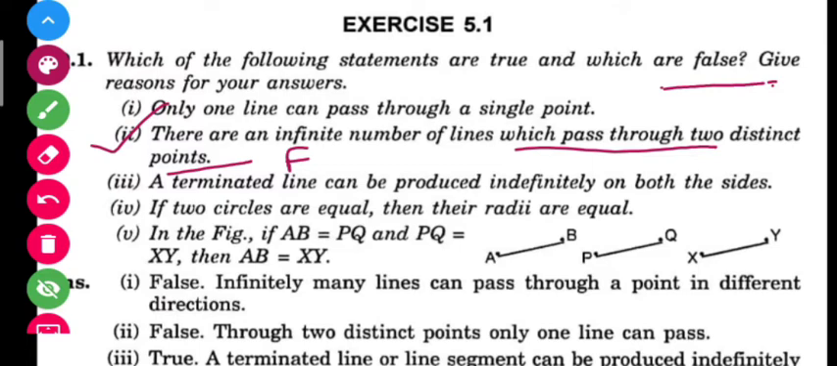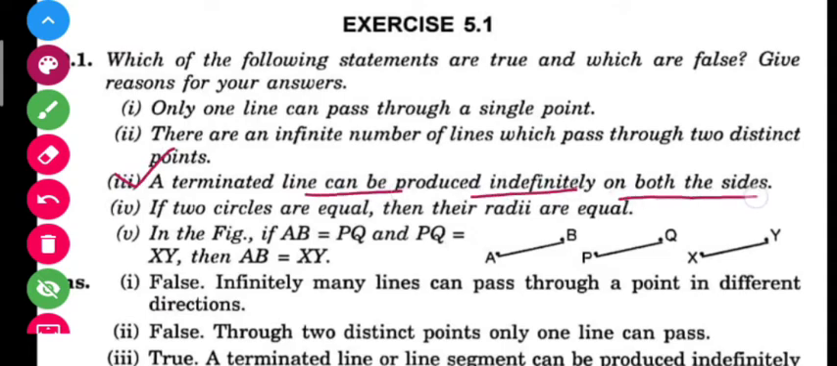Now let us see the third. A terminated line can be produced indefinitely on both sides. So think about it. Yes, this is the axiom, or sorry, this is postulate number 2, which says that if you have a terminated line here, you can produce it. You can produce it further. So this result will be true here.